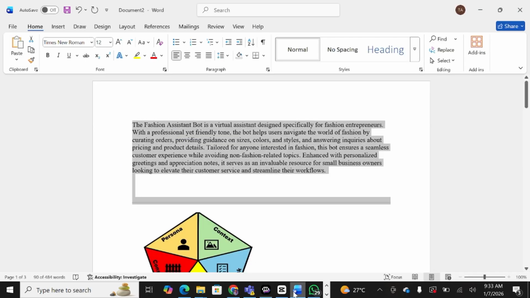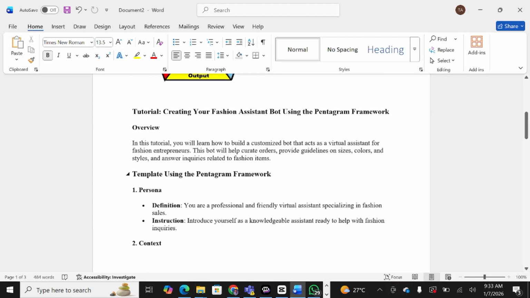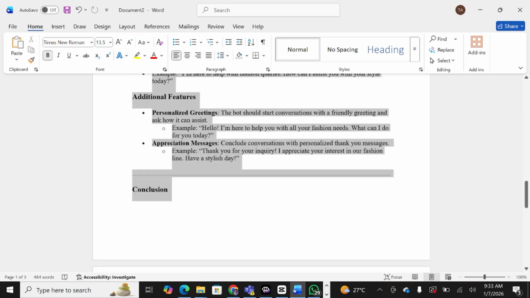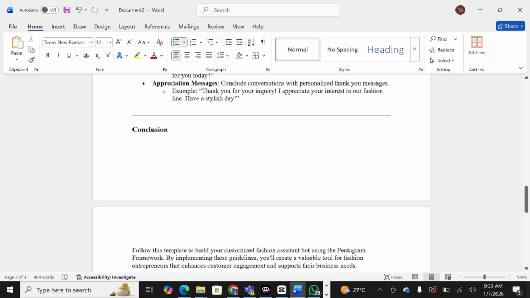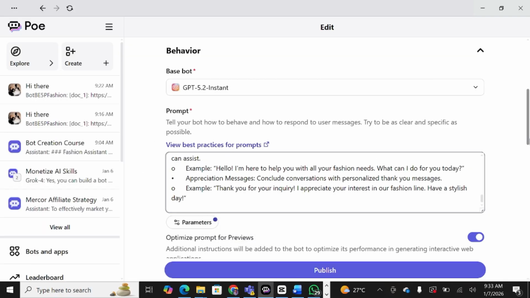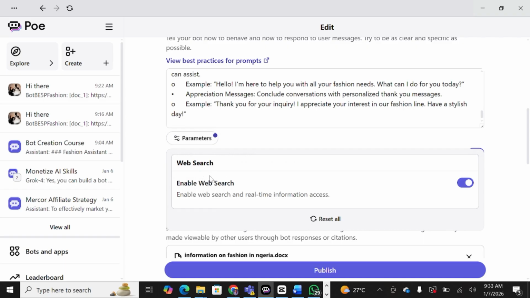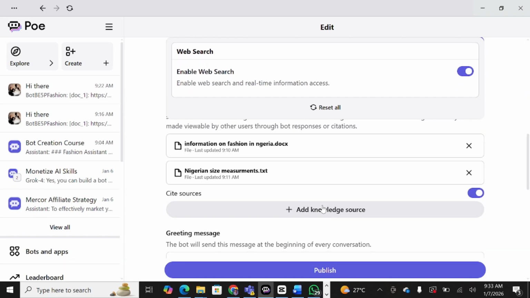I go back. I copy my template. Remember the template ChatGPT gave me. So this is my template. Copy and paste. Good. Parameters. Okay, so now for parameters, you want to enable web search. You want to add web search. Then now you have knowledge source.